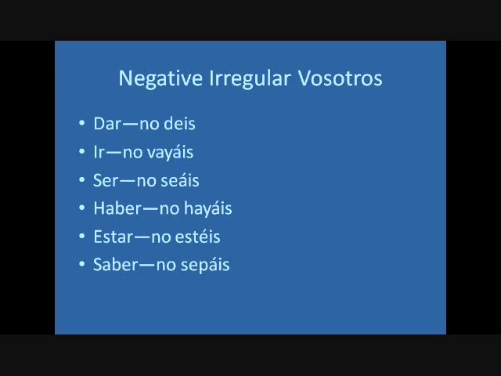The only irregular verbs for Vosotros commands are these. Again, they are only negative. Dar is no deis without an accent. Ir is no vayáis with an accent on the A. Ser is no seáis with an accent on the A. Haber is no hayáis. Estar is no estéis. And saber is no sepáis. All of these have accents except for dar.